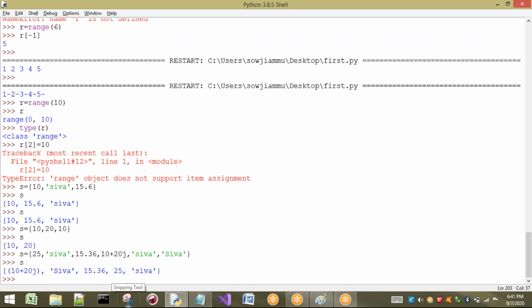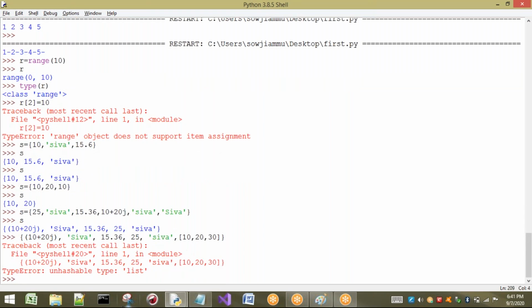So one more thing I want to show you. Inside a set, I can also store some other type. Let us take some list values. It is also one type. So we are going to get what? Unhashable type. So in a set, we cannot store a list. What is the reason for this? We will see when we go into detail about our set concept, and when we use some methods and all those things, we will see why we are getting the type error here.